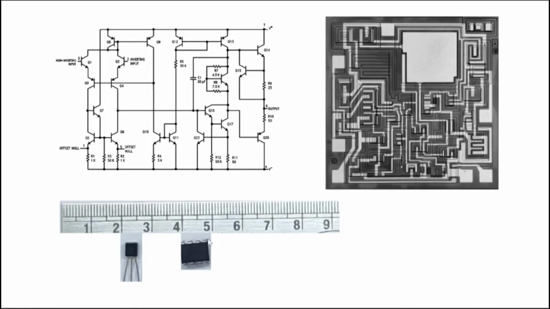So the invention of the integrated circuit made it possible to build very complex circuits consisting of lots of transistors, and still the size remains very, very small, and all the other advantages came. Advantages of reliability, cost, and other things that came with this new method of fabrication of circuits here. So the density, meaning the number of transistors per centimeter square, one could pack lots of transistors in a small area.